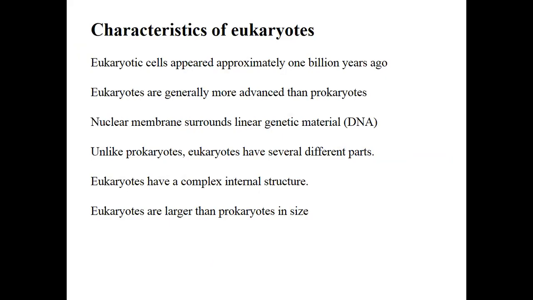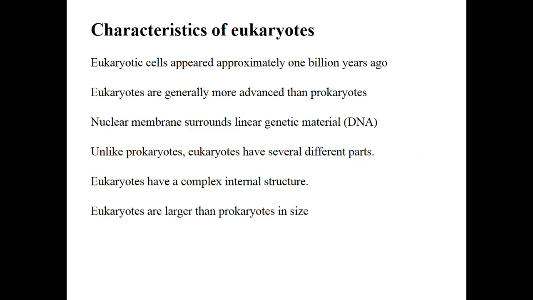However, eukaryotic cells have different characteristics as compared to prokaryotic cells. As we studied, prokaryotic cells appeared about 4 billion years back. However, eukaryotic cells appeared almost 1 billion years ago. Prokaryotic cells are simple; eukaryotic cells are advanced. Prokaryotic cells have circular DNA material in the cytoplasm. However, eukaryotic cells have a separate nucleus that holds genetic material in the form of DNA or RNA.